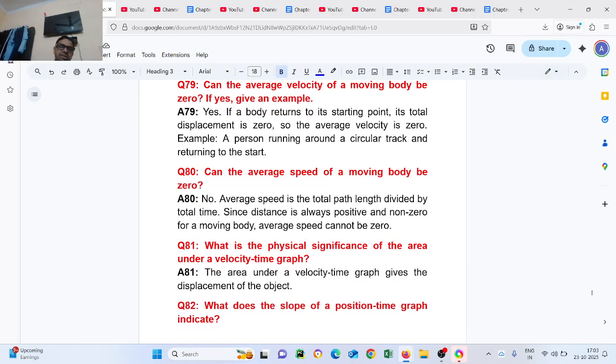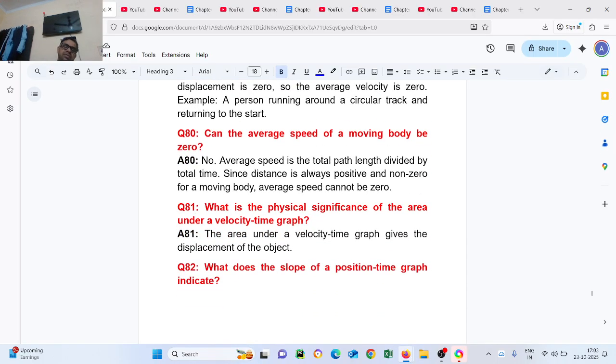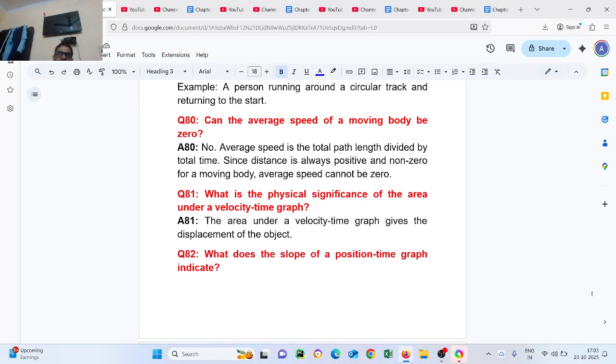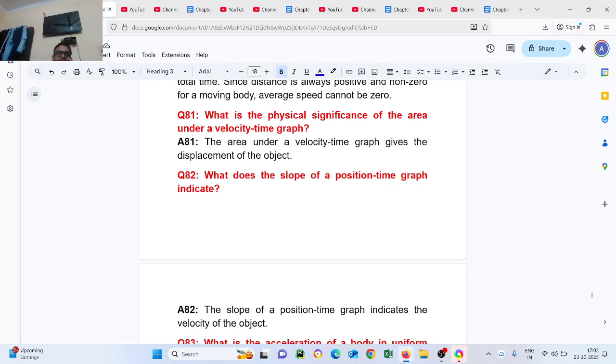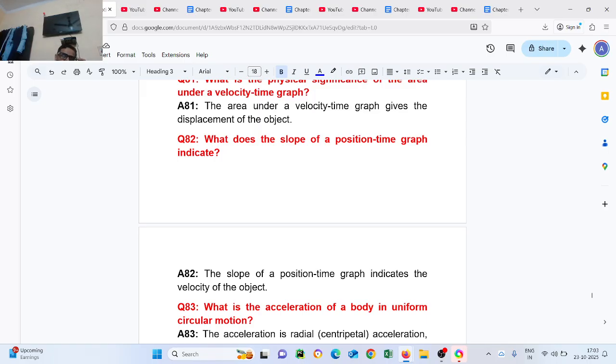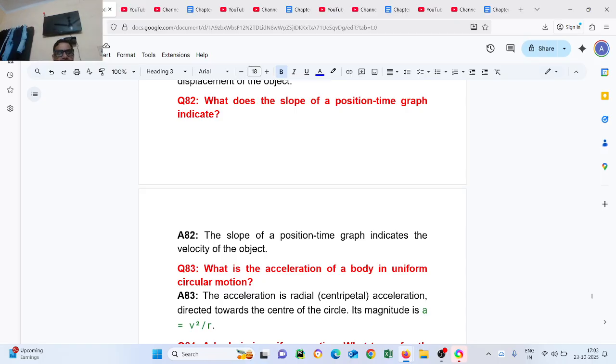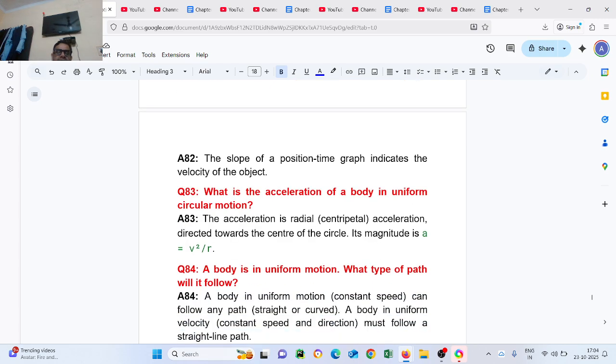Question number 81. What is the physical significance of area under the velocity time graph? The area under the velocity time graph gives the displacement of the object. Question number 82. What does the slope of a position time graph indicate? The slope of the position time graph indicates the velocity of the object. Question number 83. What is the acceleration of a body in uniform circular motion? The acceleration is radial, centripetal acceleration directed toward the center of the circle. Its magnitude is v square upon r.